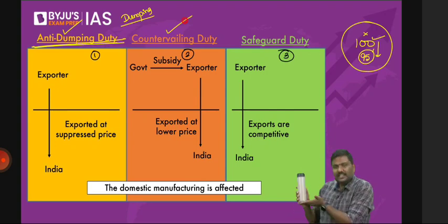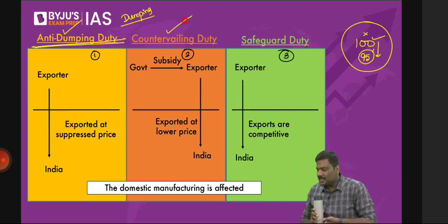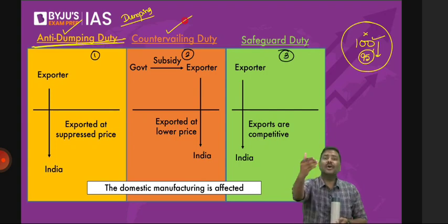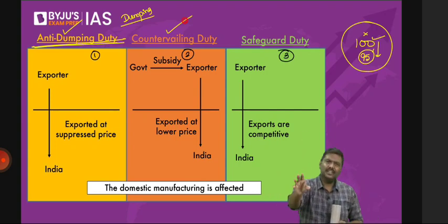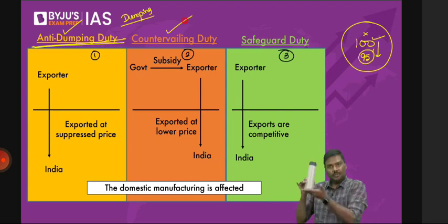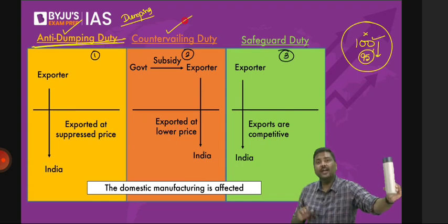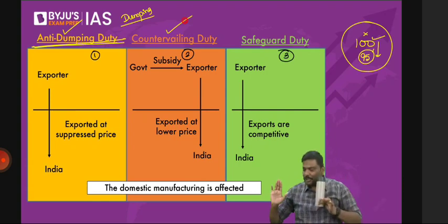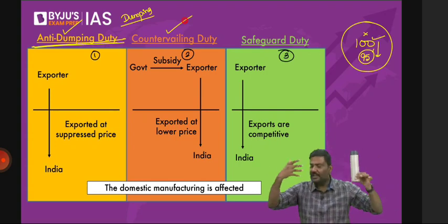Now the government will give me a subsidy of 10 rupees. The price of the bottle will automatically go down to 90 rupees, because I'm receiving 10 rupees from the government. Now you are in India. Either you have not received any subsidy from the government, or you have received, but even then, the cost of the bottle is 95. So my bottle is 90. You have manufactured a bottle in India at 95. I will export more to India or not? Is the logic okay? Of course, yes. Because your bottles are worth 95, my bottles are worth 90 rupees. These are cheaper. I will keep on exporting bottles.